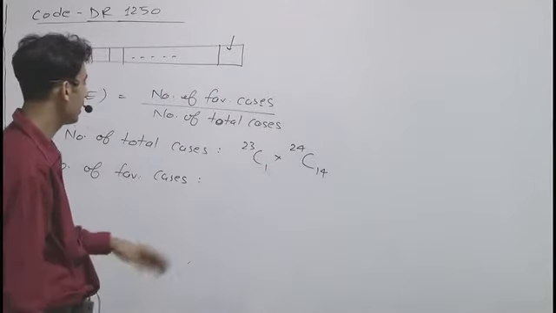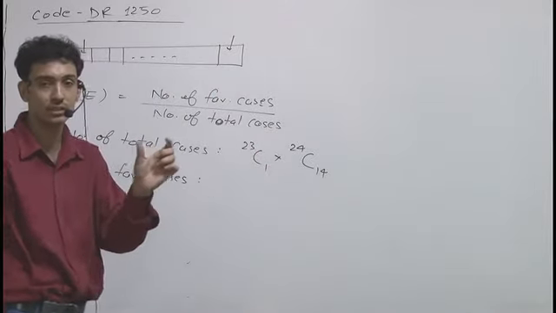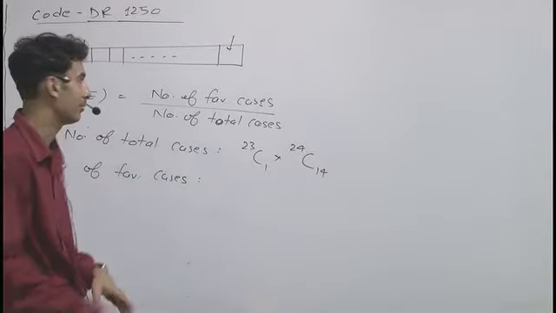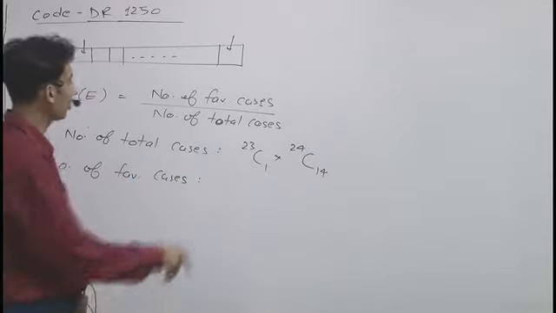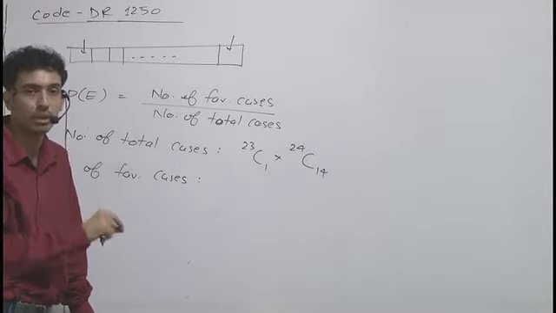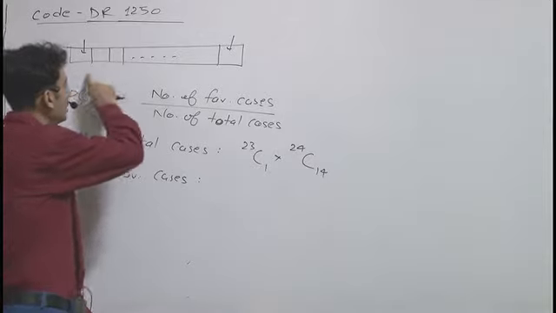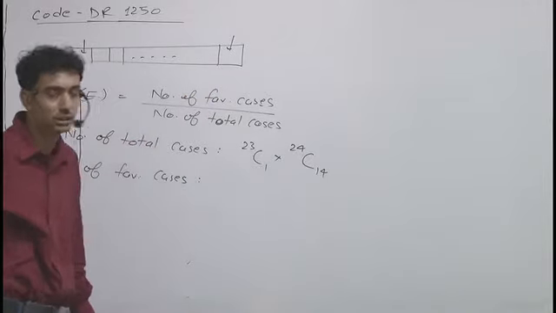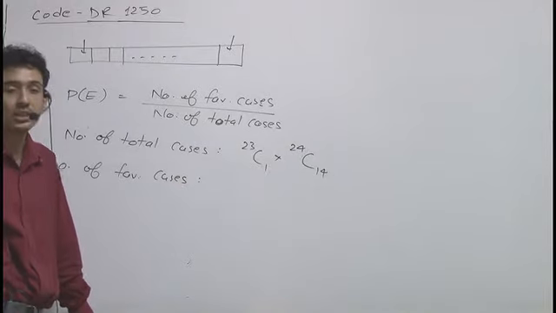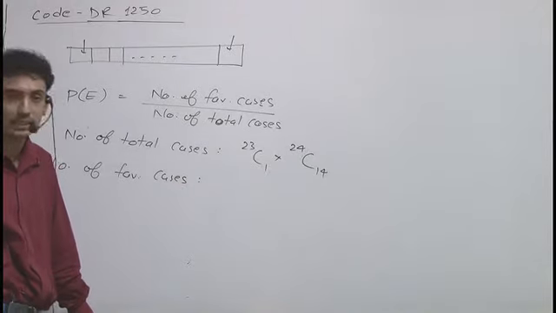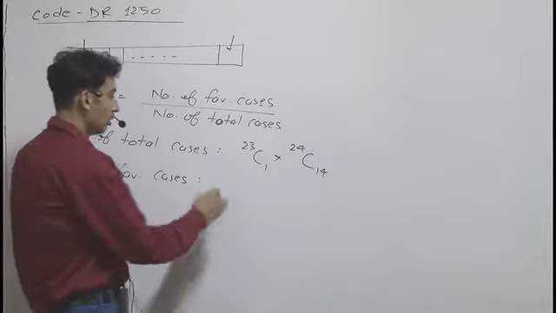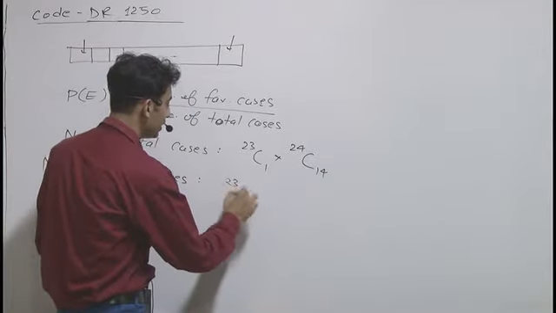So we can take his car as 3 consecutive places, and in the middle place he parks his car. If we count the total number of 3 consecutive places in this row of 25 parking places, there are 23 such blocks. So we can write 23C1.